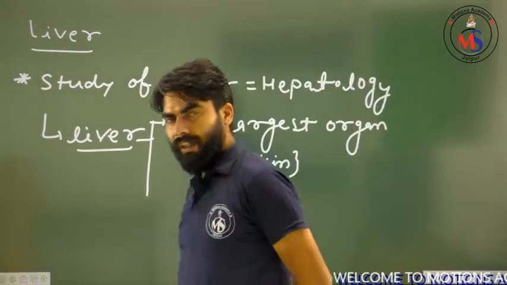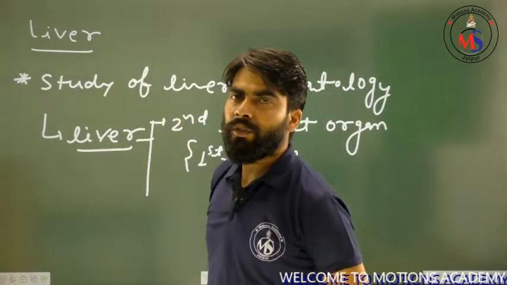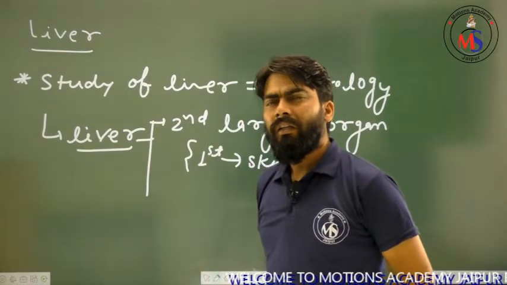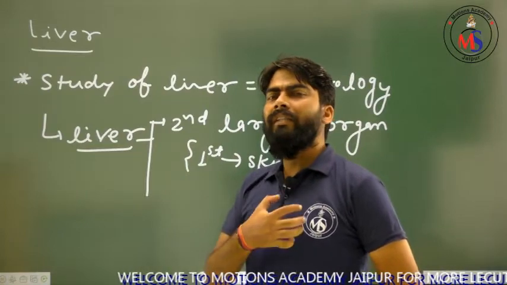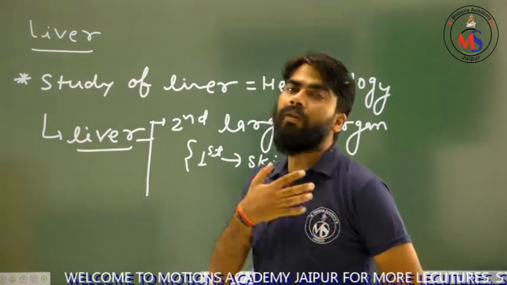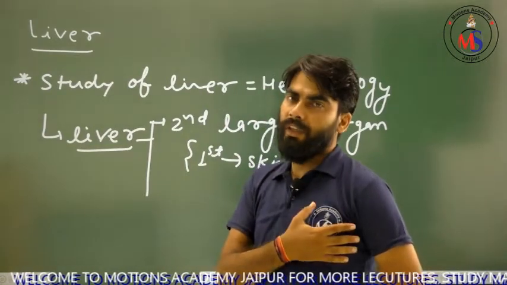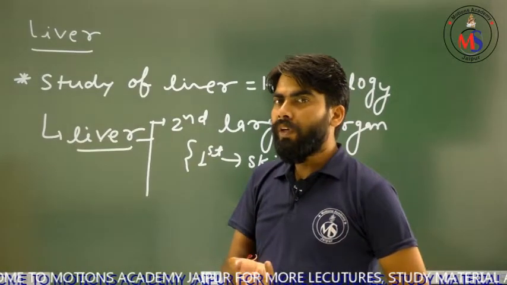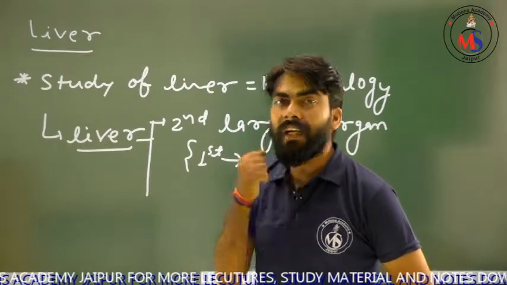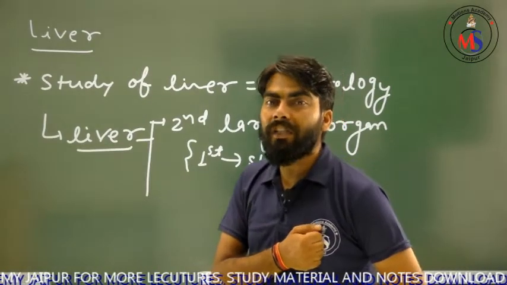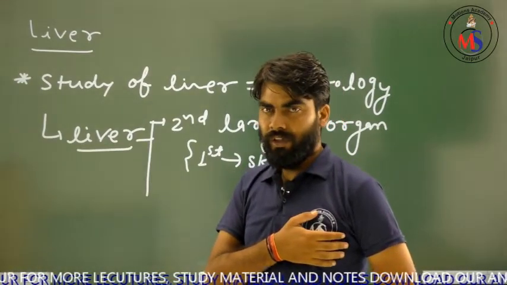But in the second type of question, if anybody asks you, you know very well that skin is an external organ, it is outside the body. If the question is, which internal organ is the largest organ in the human body?